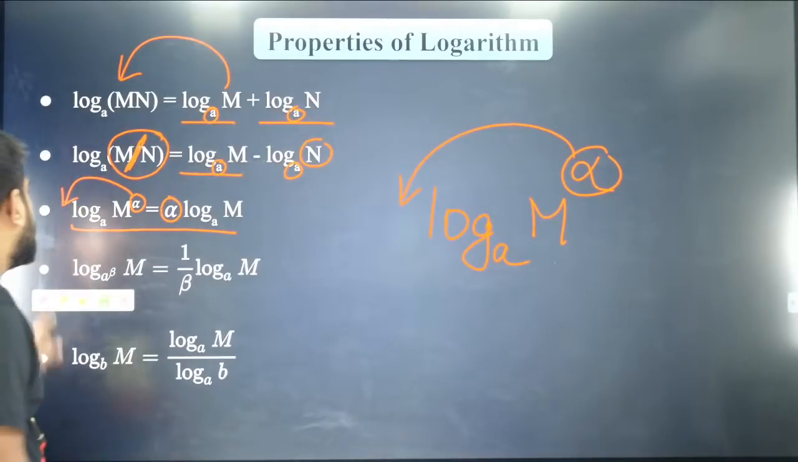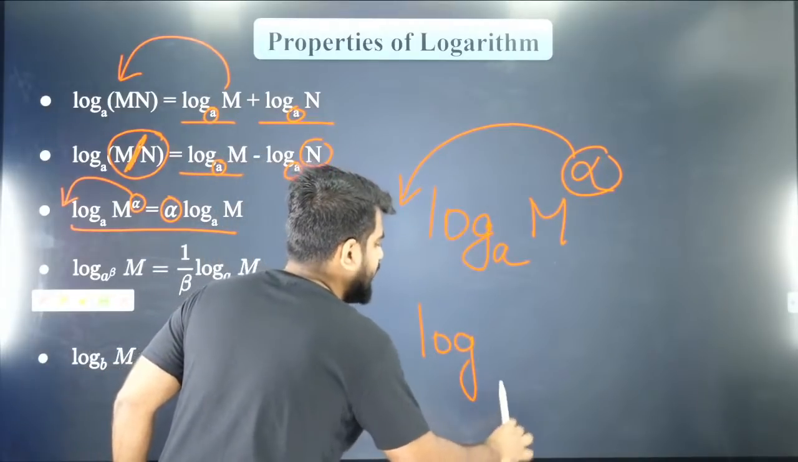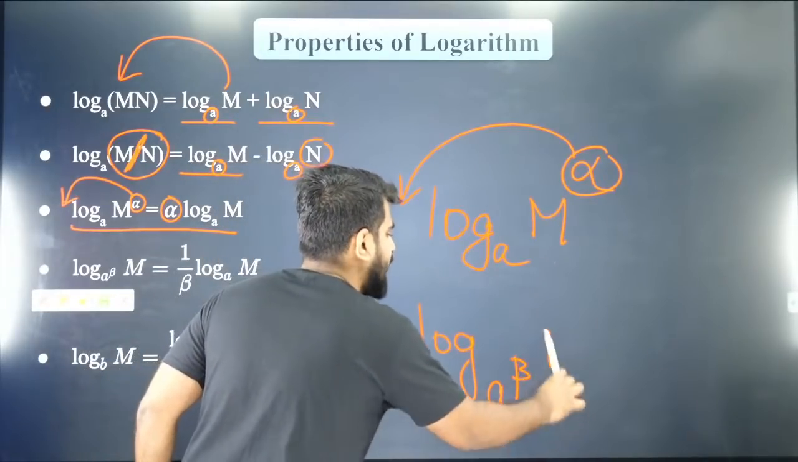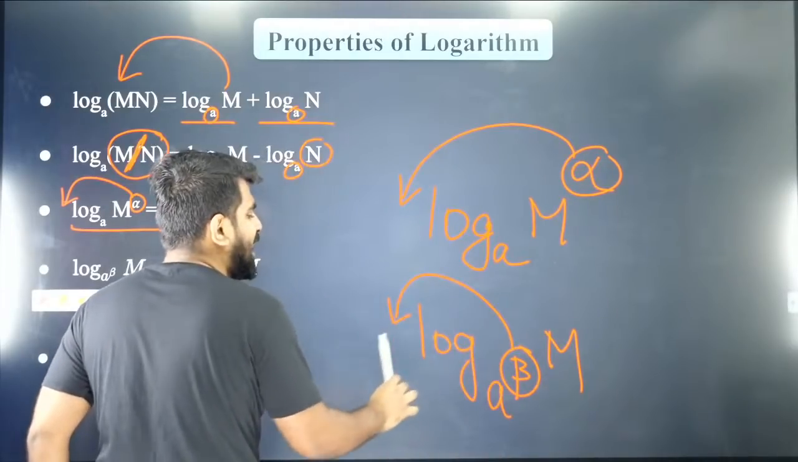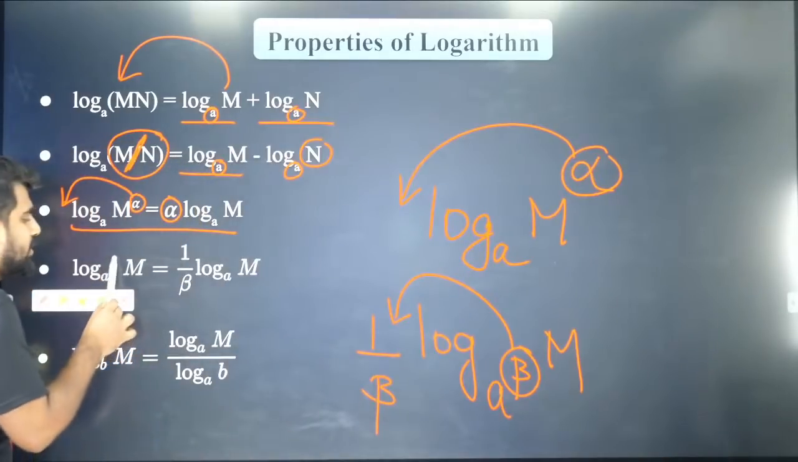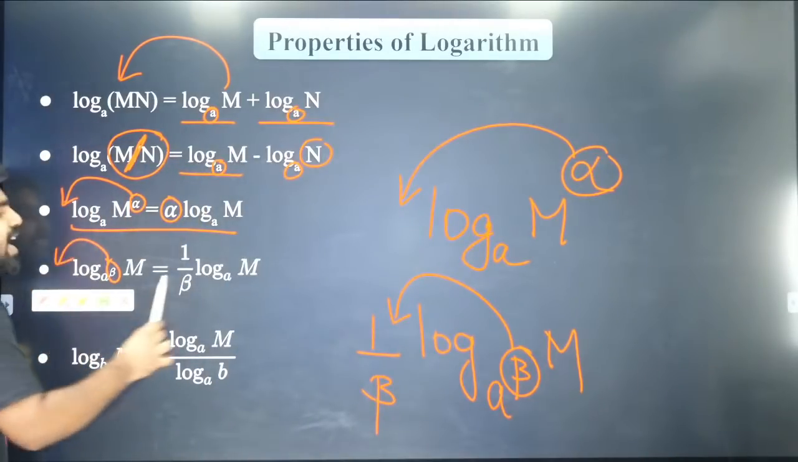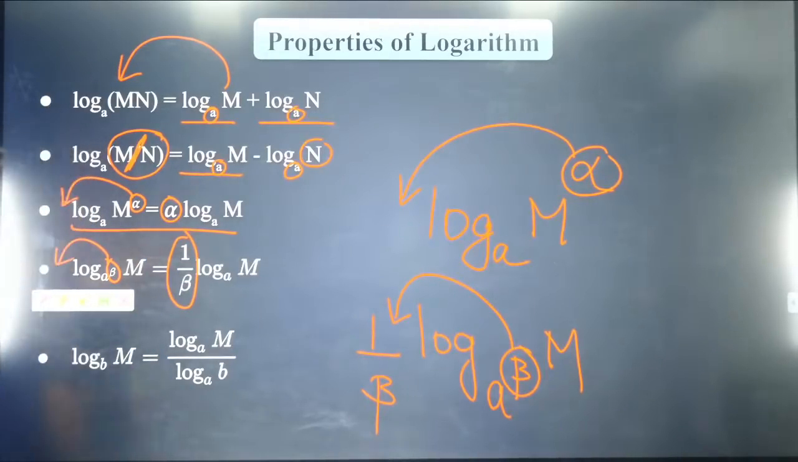Very good, very good. Now, next thing is when you have power in the base, let's say a to the power beta you have m. So when you have power in the base, it will come outside as 1 by beta. So power in the base will come outside as 1 by beta. So please be very careful. Did you all like that? Everybody?